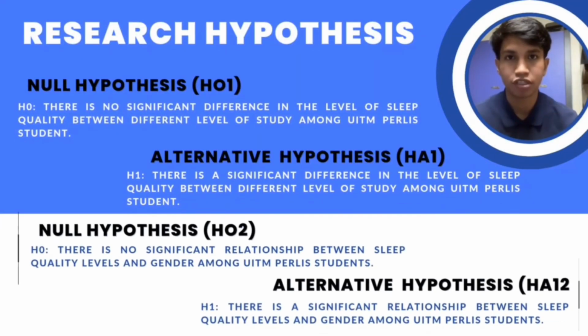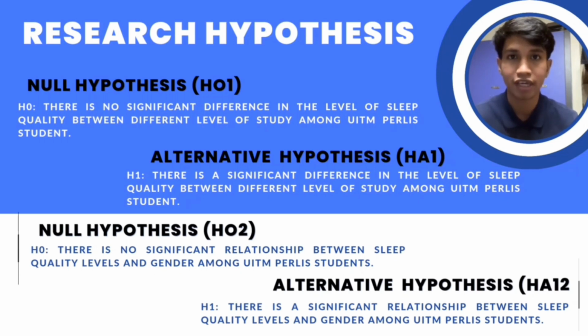Next is the hypothesis. There are two hypotheses, divided into null and alternative hypotheses. The first null hypothesis is there is no significant difference in the level of sleep quality between different levels of study among UiTM Perlis students. For the alternative hypothesis, there is a significant difference in the level of sleep quality between different levels of study among UiTM Perlis students.